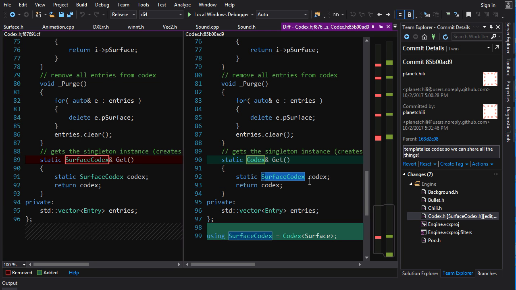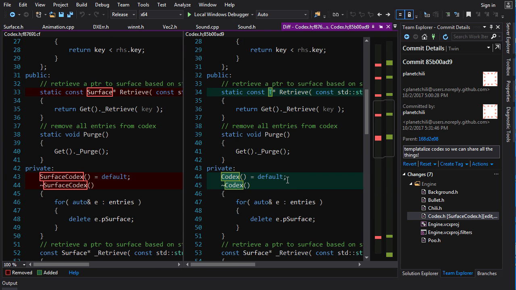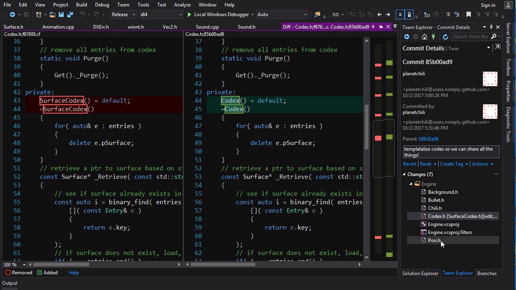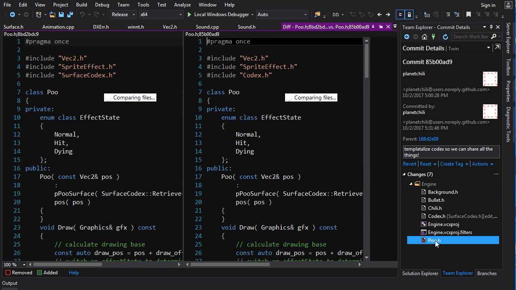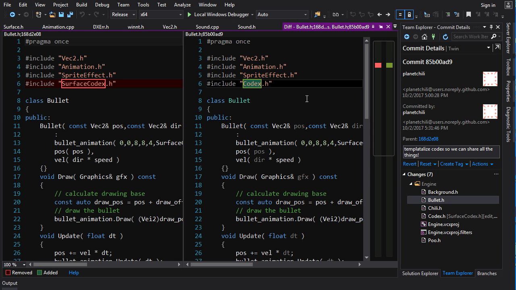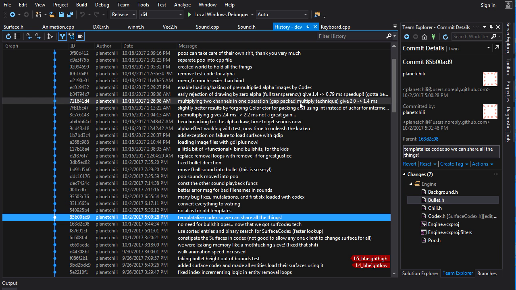It's still called static surface codex. Doesn't make any sense. It's just a codex, my friend. But this is the start of the revolution, so there's going to be some growing pains here. And then in poo.h, we include codex, all the other stuff. Let's see as we progress.